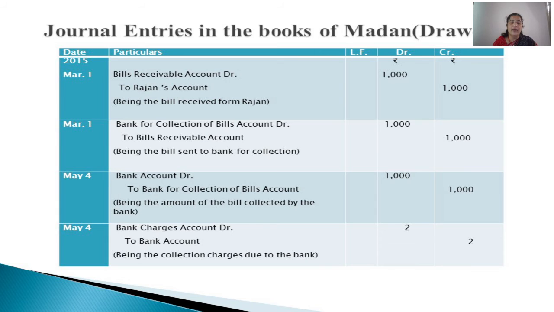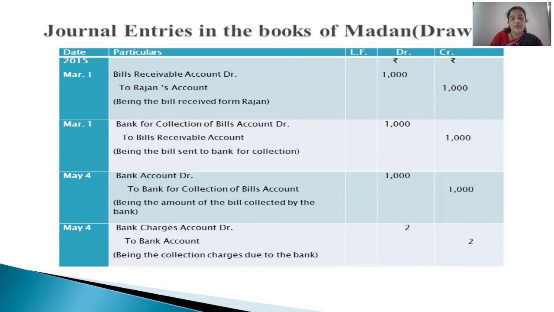Bank account is debited to bank for collection of bills account, because it is told in the problem the bill is honored, that means duly met on maturity. So bank account is obviously debited with 1000, and the temporary account, bank for collection of bills account, is being credited, so that the temporary account gets cancelled.